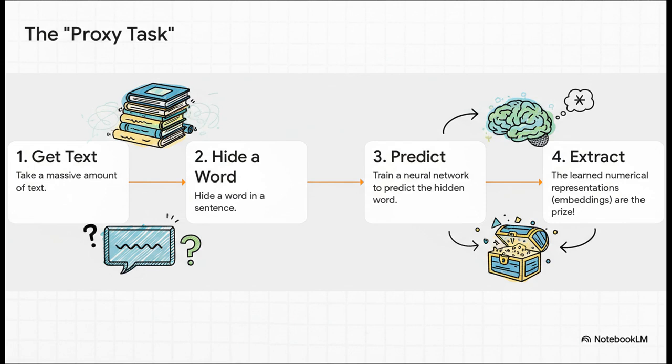You basically take a huge amount of text, you hide one word in a sentence, and you ask a simple neural network to guess what that hidden word is. It's going to be wrong, a lot. But every time it's wrong, it adjusts its internal numbers and tries again, millions of times. Now here's the secret sauce. We don't actually care if it guesses the word correctly. The real prize, the thing we're trying to get, are those internal numbers the network learned along the way. Those numbers become the word's powerful, meaning-filled vector.